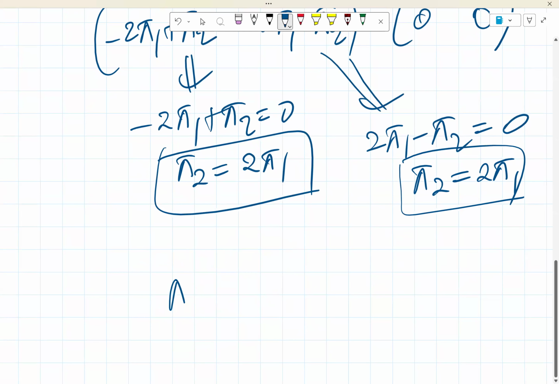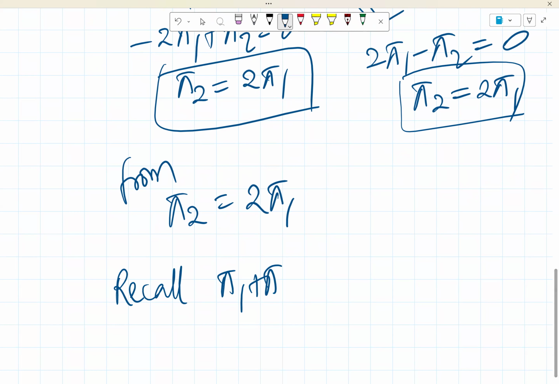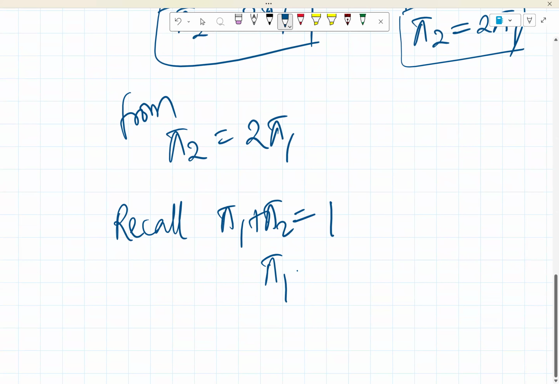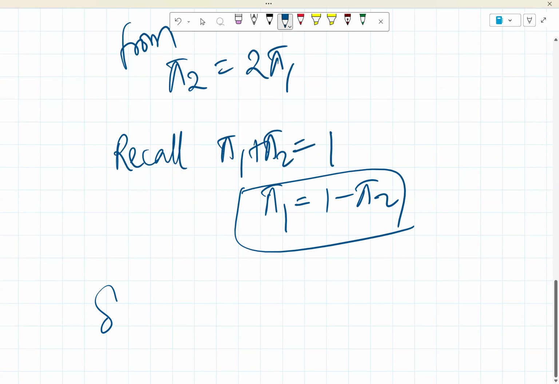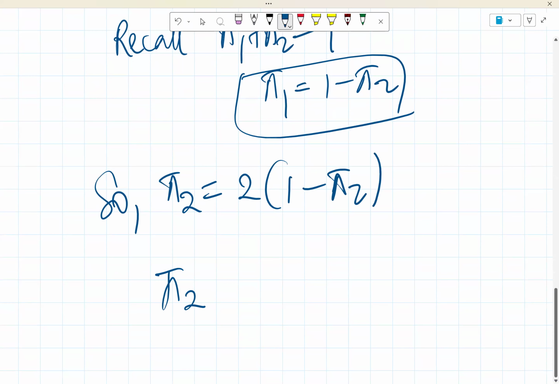So what you then do is, from pi 2 equals 2 pi 1, recall that pi 1 plus pi 2 is equal to 1. In that case, it means that pi 1 is equal to 1 minus pi 2. With this in place, you can substitute back. So pi 2 is equal to 2 into 1 minus pi 2, so pi 2 is equal to 2 minus 2 pi 2.